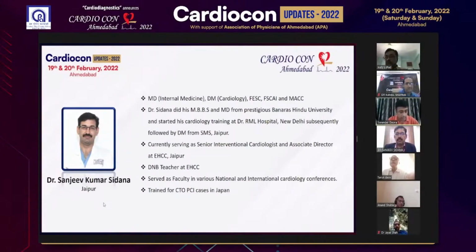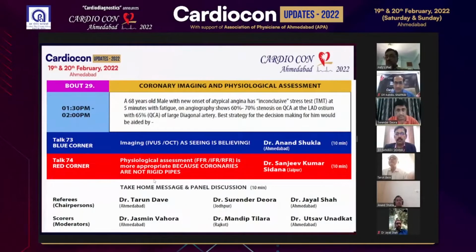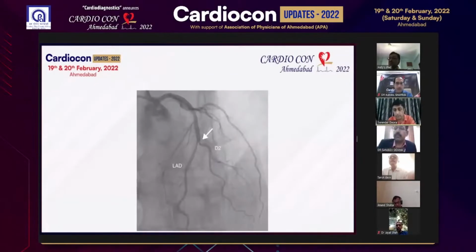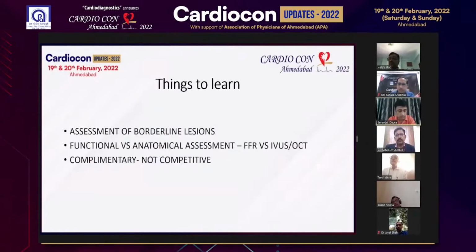debate, the case, I will just brief about the case. So the case is a 68 years old male. He is having a new onset of atypical angina with an inconclusive TMT with fatigue. Angiography shows around 60 to 70% stenosis on QCA at LAD ostium, with 65% at the large diagonal artery.